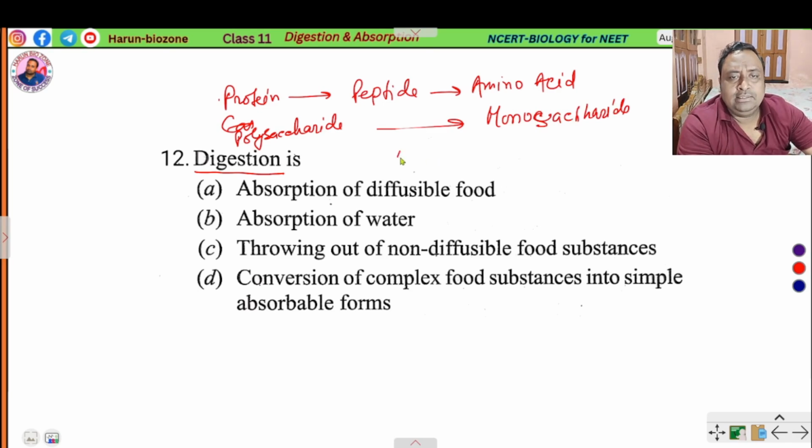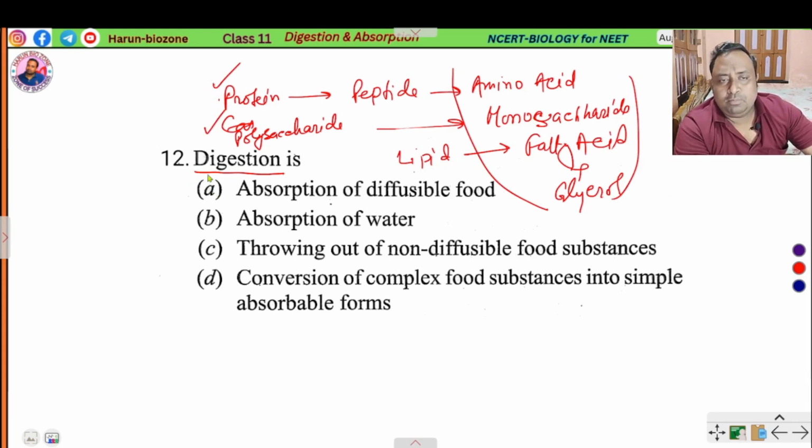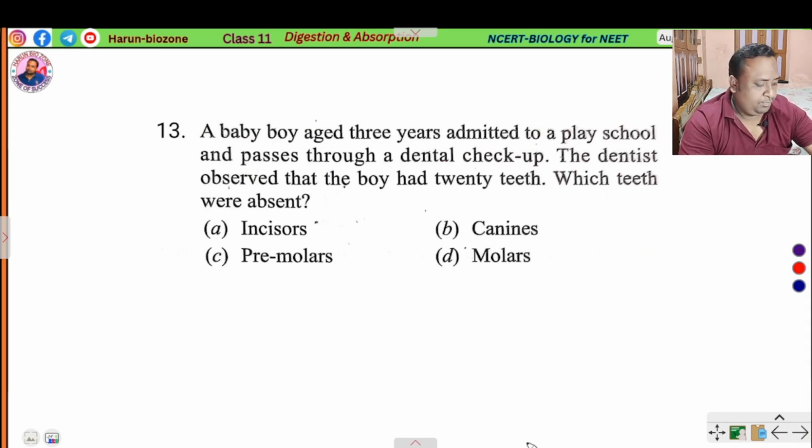Another example is lipid digested into fatty acid and glycerol. These are the absorbable forms, and the others are non-absorbable forms that are digested in our digestive system. So here the correct option is D. Next question.